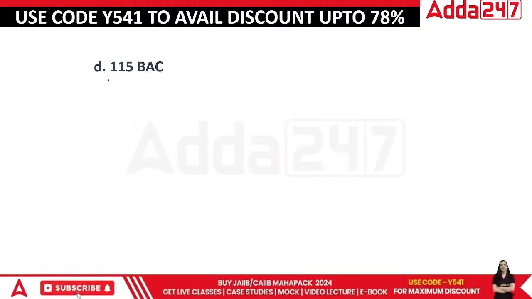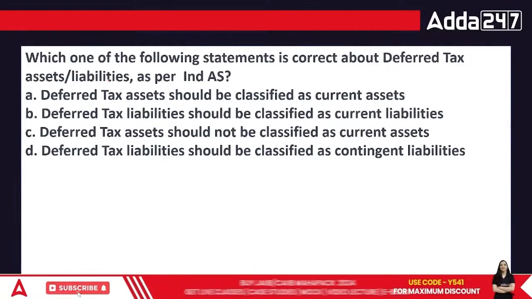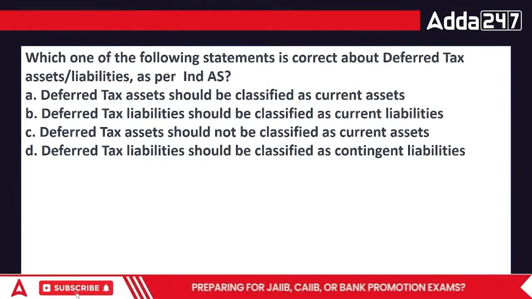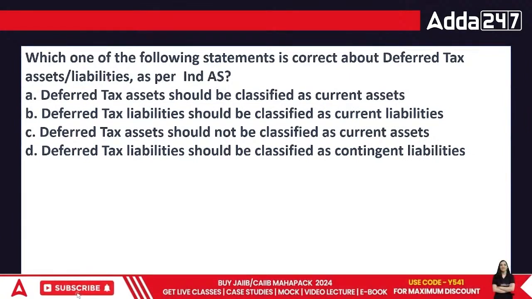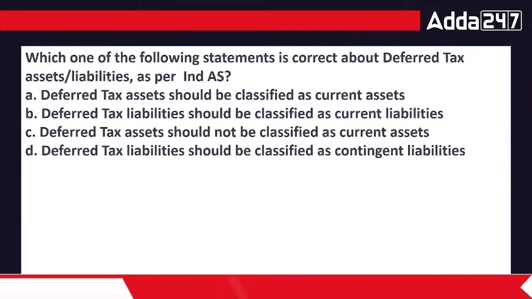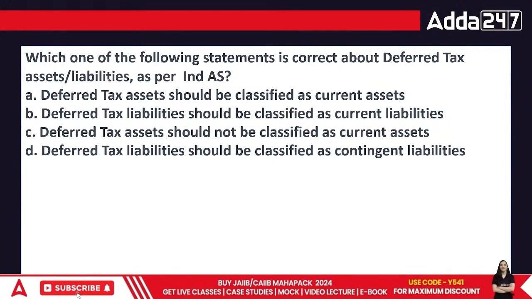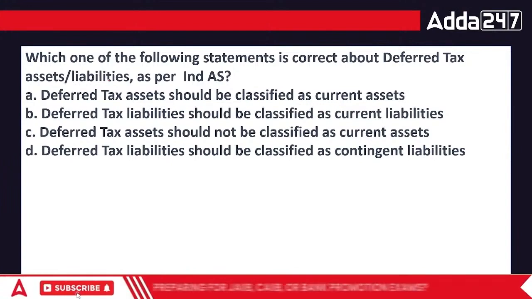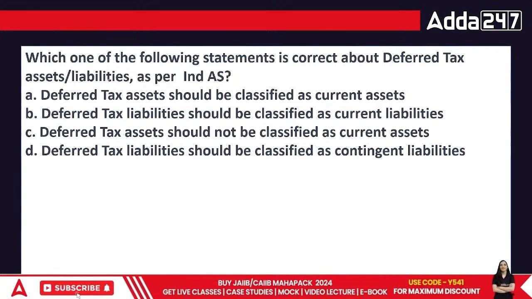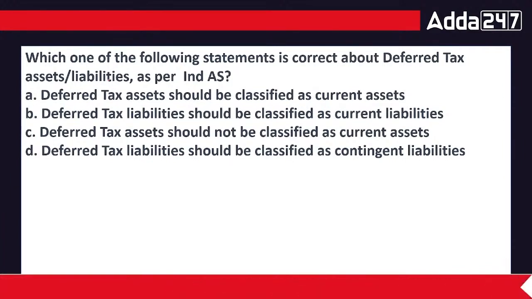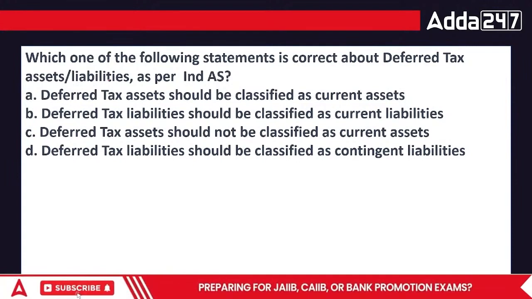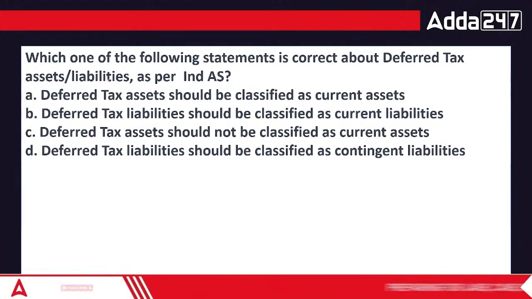Done, everyone? This is 115BAC. Which one of the following statements is correct about deferred tax asset or liability? Deferred means postponed. When we talk about the deferred tax asset and deferred tax liability, when you pay more tax today, you have to pay less tax tomorrow. It's an asset. If you pay less tax today and you have to pay more tomorrow, it's a liability.